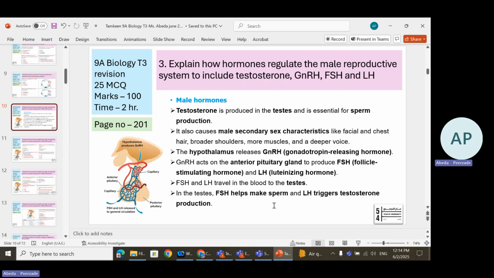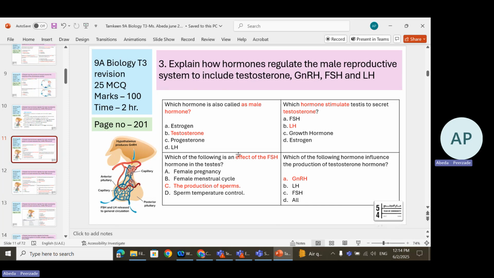It helps sperm production, and LH triggers testosterone production. You need to understand how FSH and LH work in males. FSH helps to make the sperm. LH helps to trigger or regulate testosterone production. Understand? LH will trigger the testosterone. FSH will help to make the sperm. Clear? We will see the example questions.